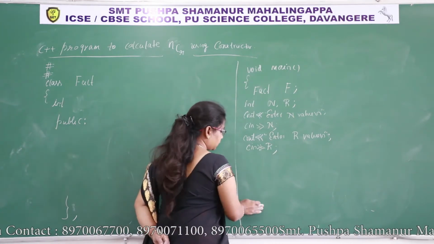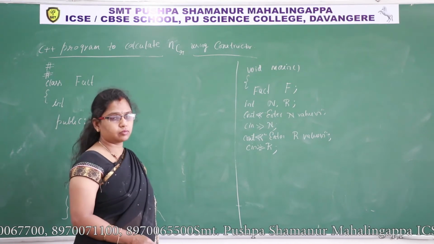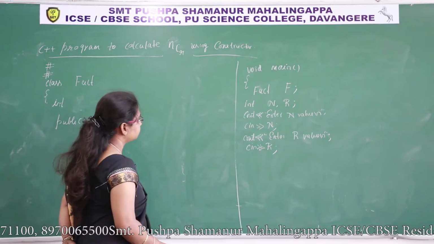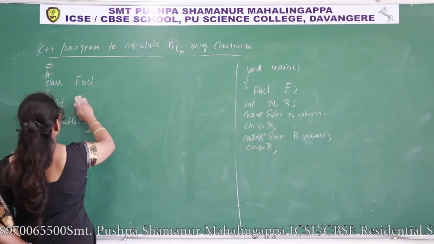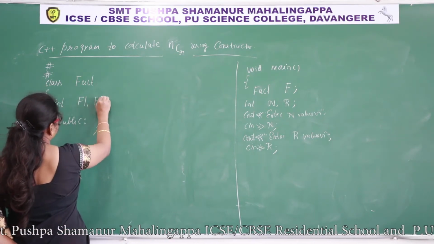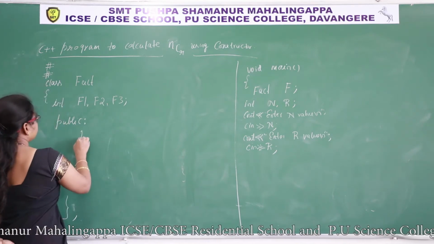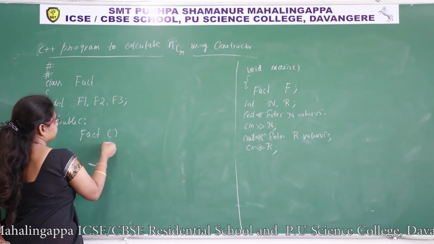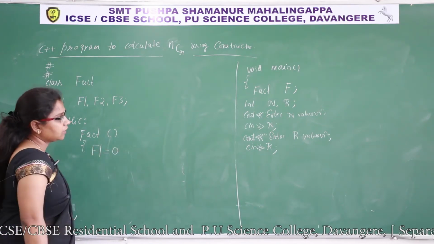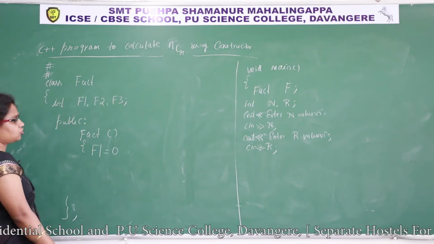Now we must define a function. Its job is to give the factorial of a given integer. So I'll take data members f1, f2 and f3, and I'll initialize here fact f1 is equal to 0, because I'll pass n first to this constructor.